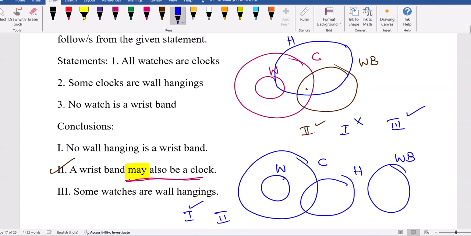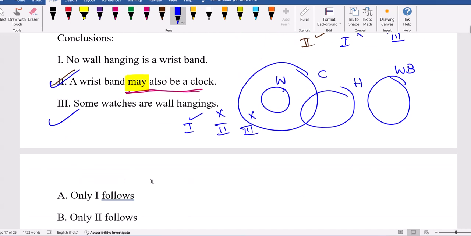Second one, a wristband may also be a clock is not satisfied here. Some watches are wall hangings, no watches are wall hangings, not. But listen, the first one is not true in all diagrams, the third one is not true in all diagrams. The second one is a problem because of the word maybe, satisfying one diagram also. I can consider the second one follows.